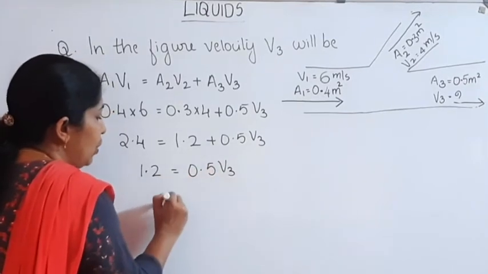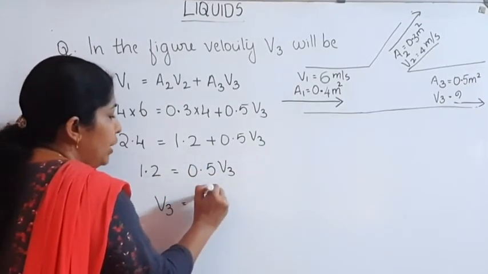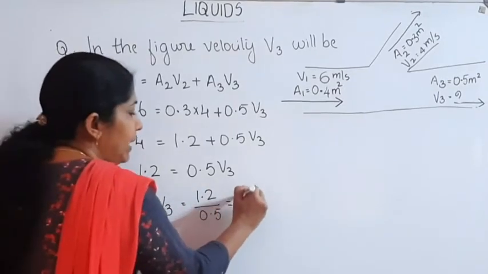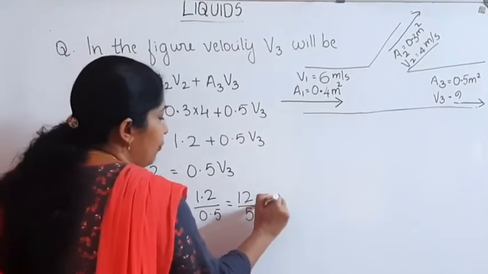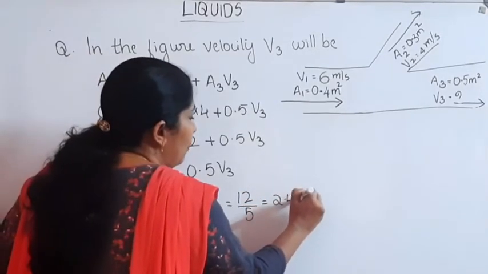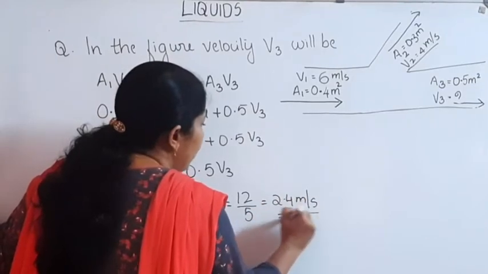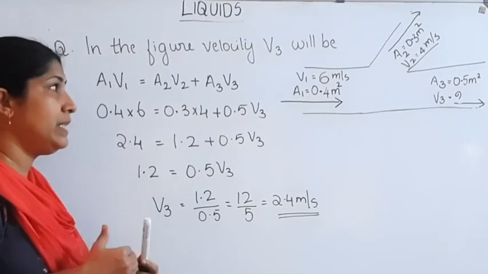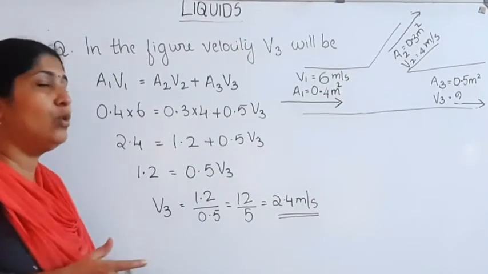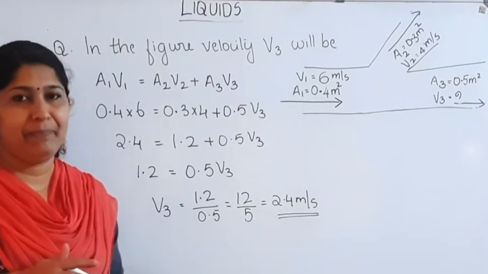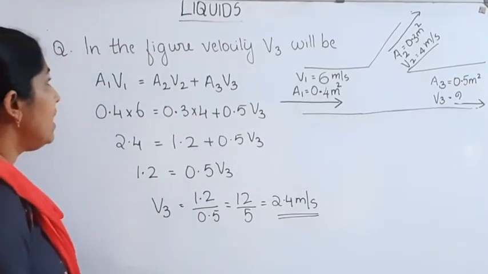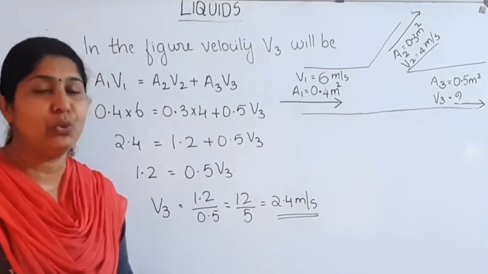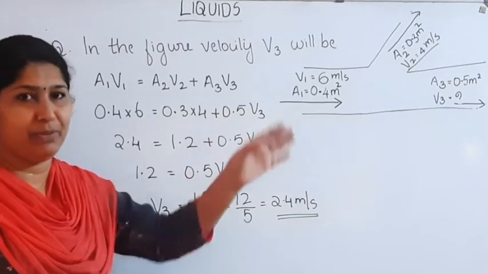Then V3 is equal to 1.2 divided by 0.5, that is 12 divided by 5, which is equal to 2.4 meter per second. So velocity V3 is equal to 2.4 meter per second. Here we use the concept that the amount of water entering the pipe is equal to the amount of water leaving the pipe.